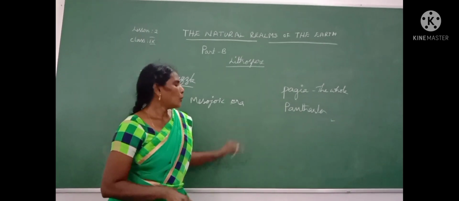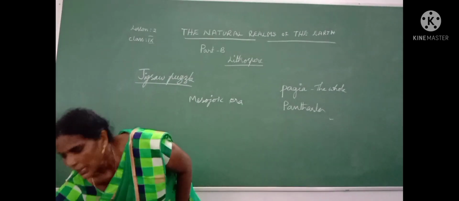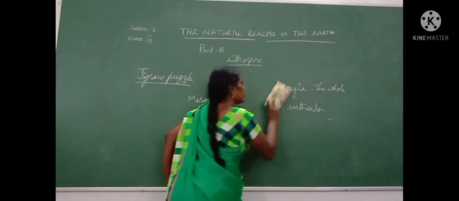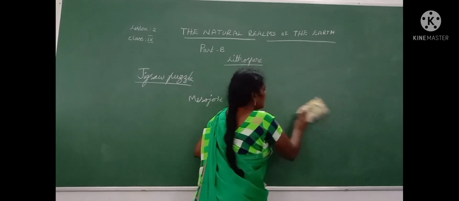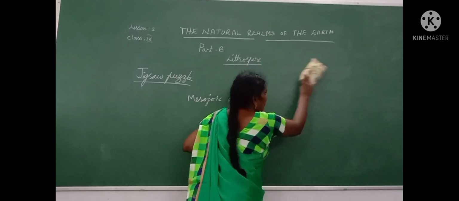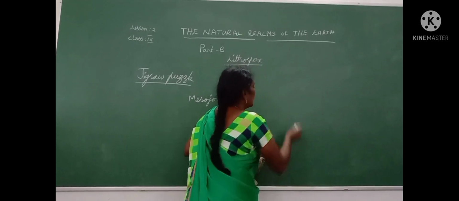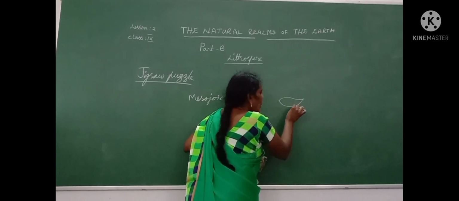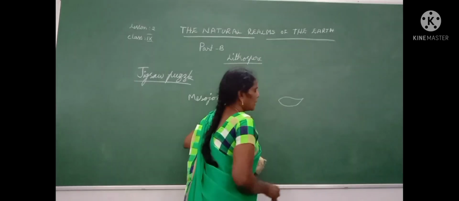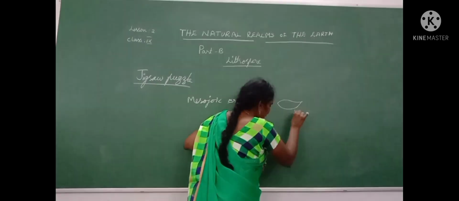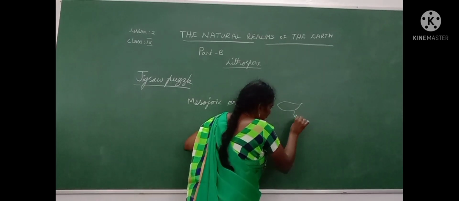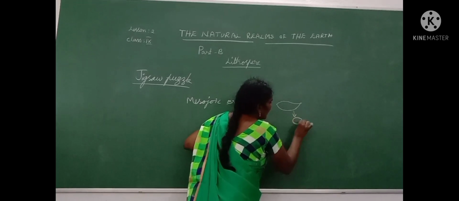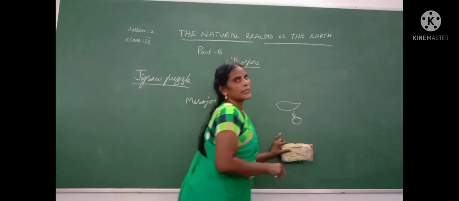Okay. Now here one concept I will say. See, what is jigsaw? How this happens? So this is a continent. This continent has a base. The base is called the biggest rock.